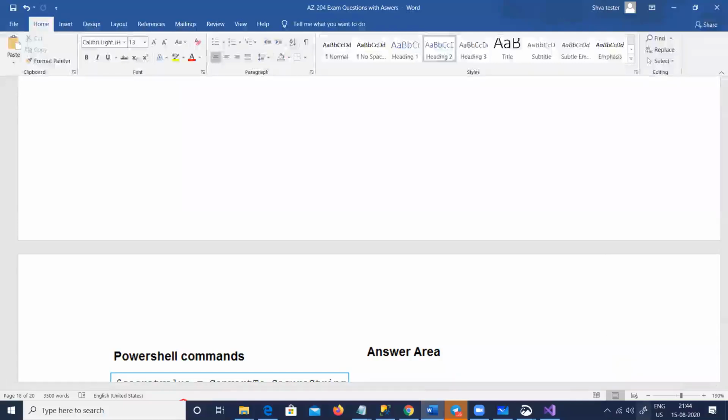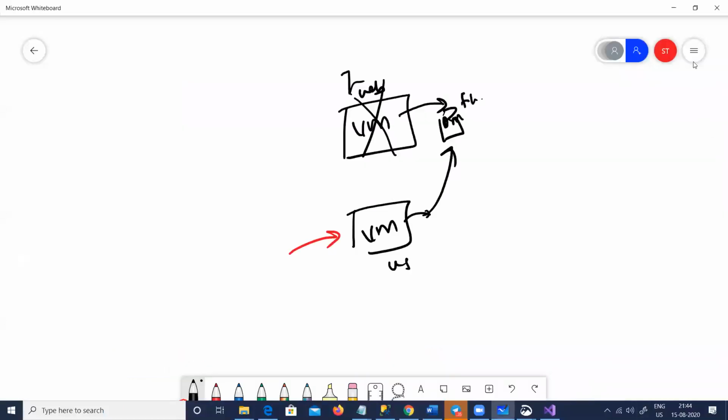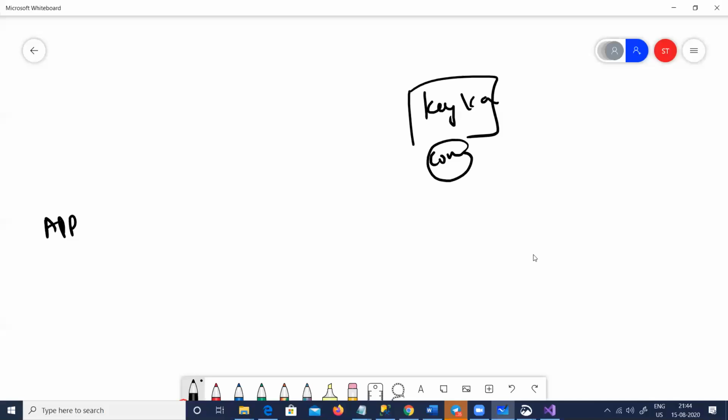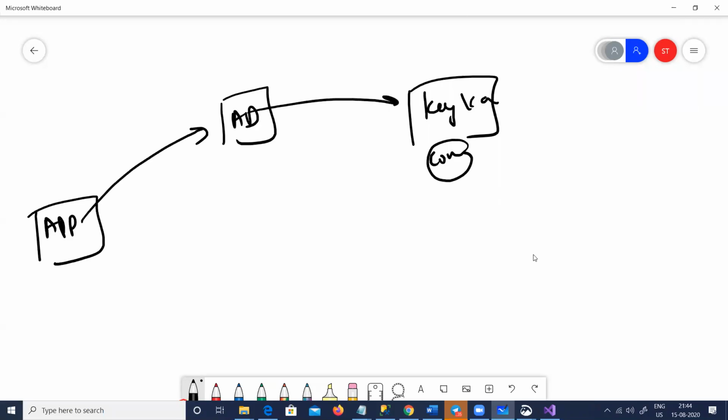So for example, let us say you store connection strings there. I'll show you how to create a Key Vault. You take a Key Vault service, and you store connection strings in it, because you don't want connection strings to be stored in your application. So here is your application. I'm just giving an example; a connection string is an example. What you will do is go to your Windows Active Directory and register this app to this Key Vault.